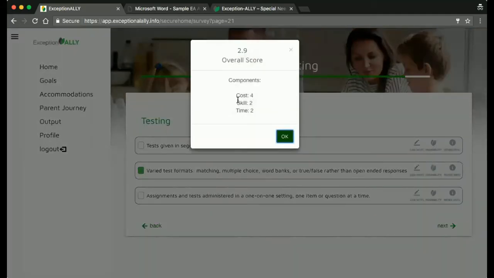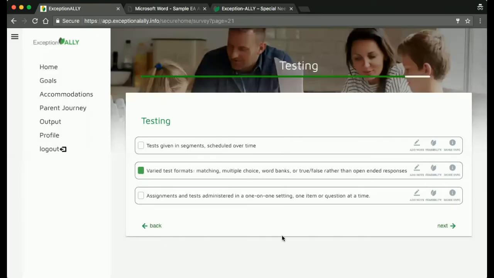Skill, how much specialized skill is needed to implement this support? And time, how much teacher time will this support require in a typical week? Each score is based on a 1 to 4 scale. 1 means a heavier burden for a school district, and 4 means a very light burden. The higher the feasibility score, the easier it is for a school to include this support in your child's IEP.